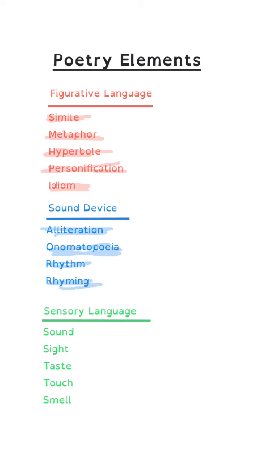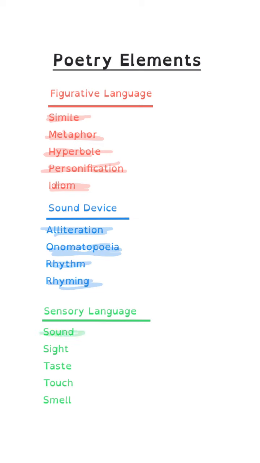All right, guys, and the last one that we're going to talk about to wrap up this video is sensory language. Okay, sensory senses. These are our 5 senses. Our authors really like to use sensory language in poetry to help you, again, visualize the things that they're trying to get across to you.